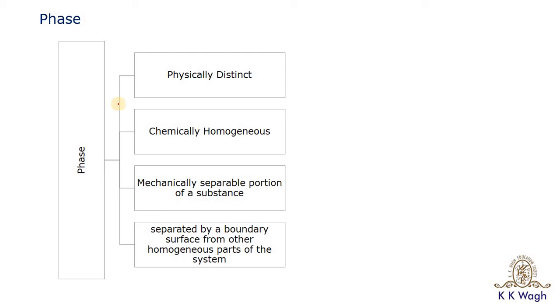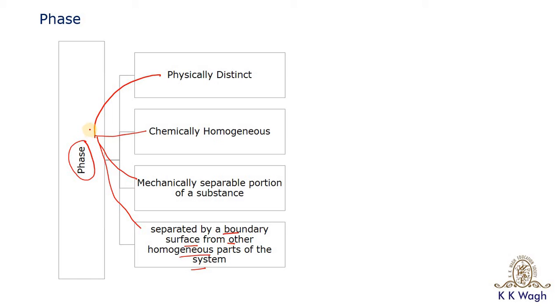The phase is physically distinct, chemically homogeneous, mechanically separable portion of a substance, and a phase can be separated by a boundary surface from other homogeneous part of the system. So any substance which satisfies these four criteria is called a phase.